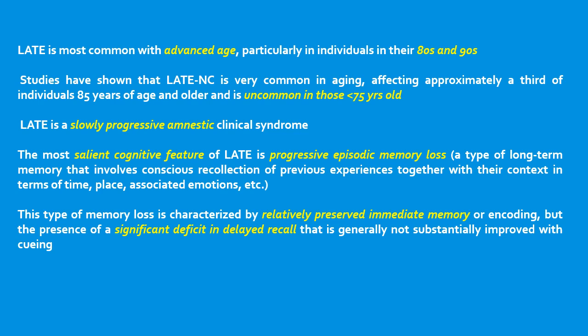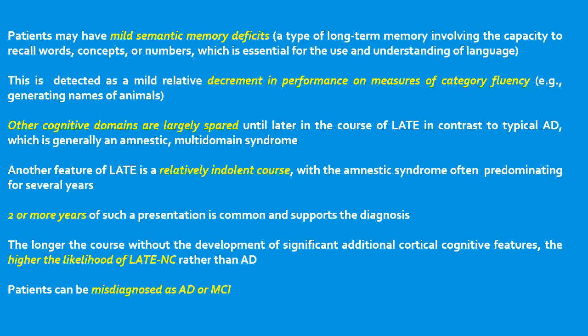The most salient cognitive feature of LATE is progressive episodic memory loss, and this is a type of long-term memory that involves conscious recollection of previous experiences together with their context in terms of time, place, associated emotions, etc. This type of memory loss is characterized by relatively preserved immediate memory or encoding, but the presence of a significant deficit in delayed recall that is generally not substantially improved with cueing. Patients may also have mild semantic memory deficits.